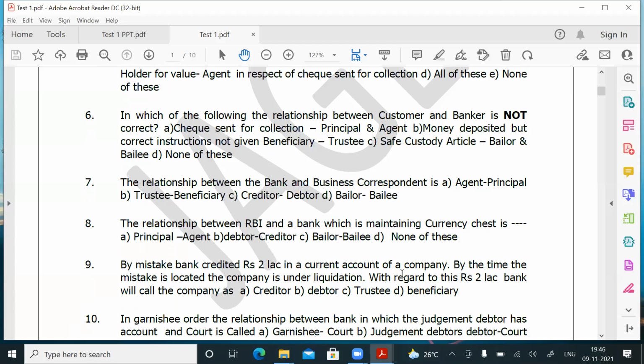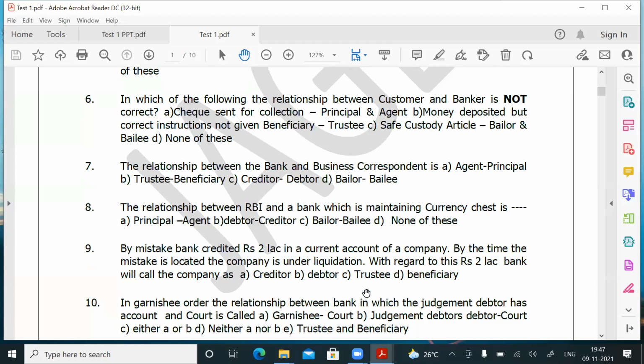With regard to this rupees 2 lakhs, the bank will call the company... I told you in the PowerPoint presentation, if it is credited by mistake, the bank is called the beneficiary and the customer is called the trustee. So here, what they are asking is, with regard to this rupees 2 lakhs, what the bank will call the company. The bank is the beneficiary and the company is the trustee. The company is holding that wrong credit of 2 lakhs on behalf of the bank. So the bank will call the company as trustee. Question number 9, answer is C.